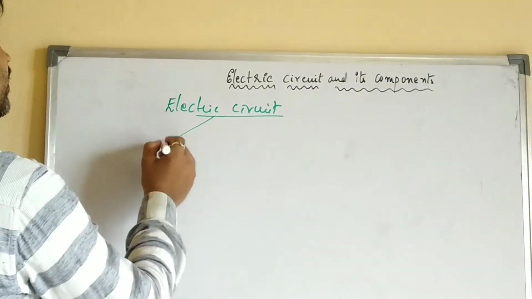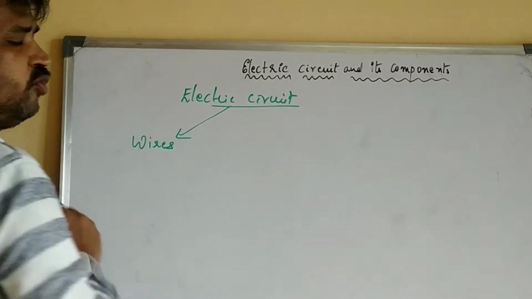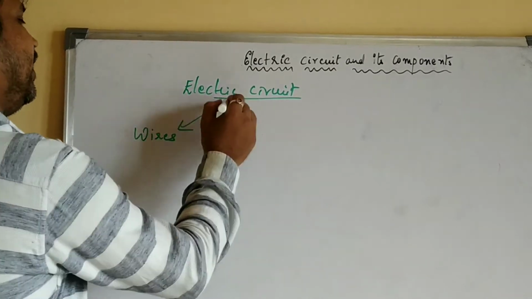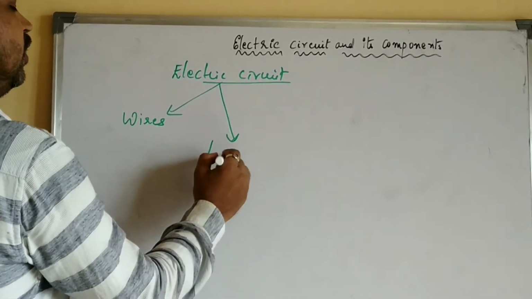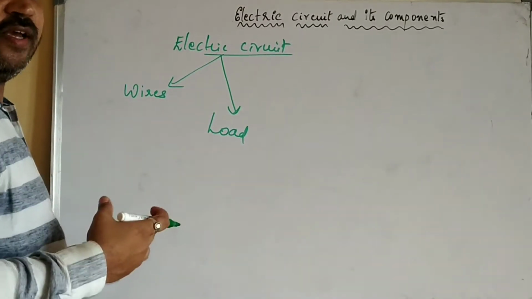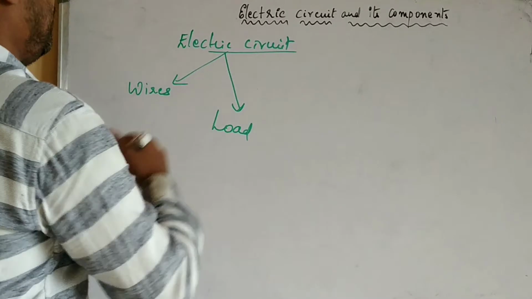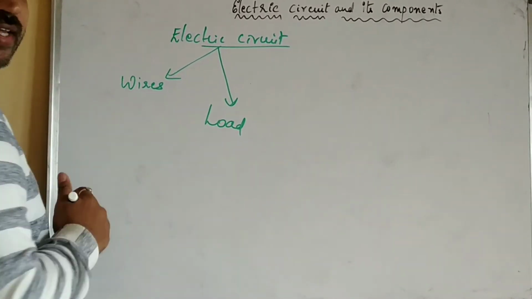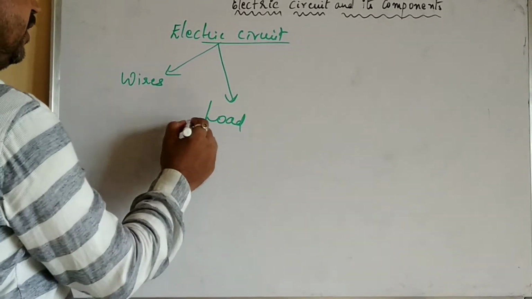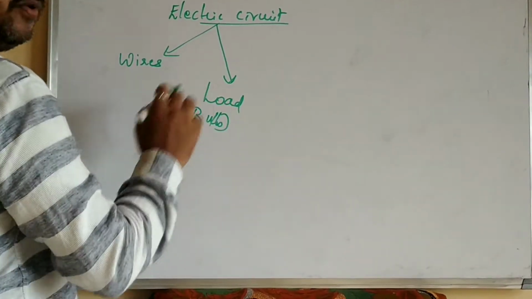Now, first of all, the electric circuit consists of wires. To give the connections, wires are very important. Next, what does it consist of? Load. Load means from where we are taking the output, the useful application. Load is simply nothing but a resistor or a bulb. You can take a bulb.